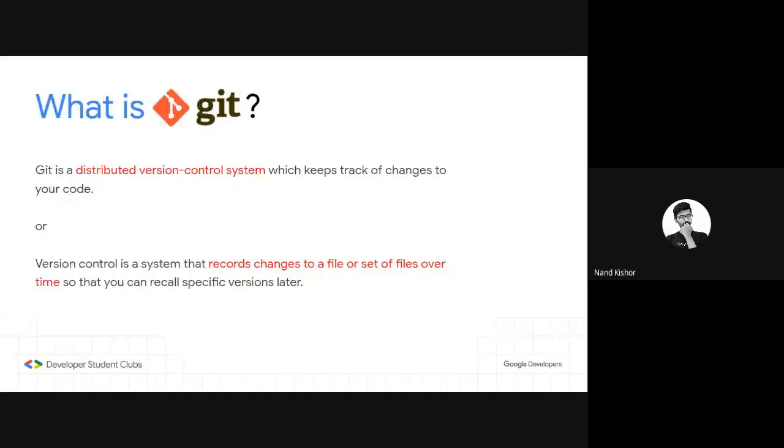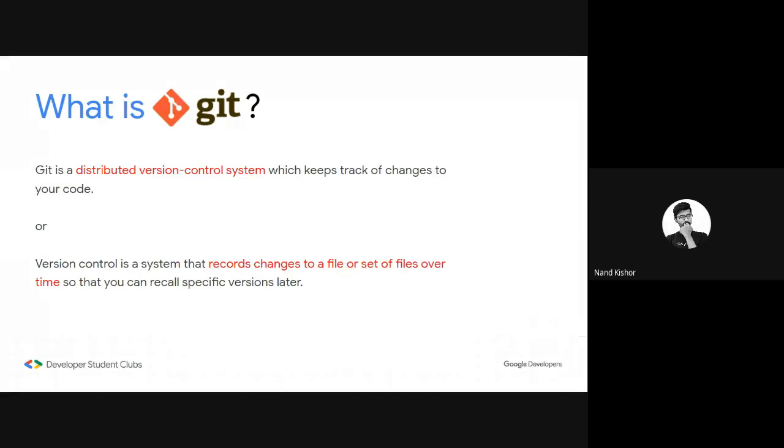So now start with Git. What is Git? Git is basically a distributed version control system which keeps track of changes to your code. I know you are a little bit confused about what this distributed version control system is. What Git basically does is, whenever you create a file, for example, let's say you created a file named index.html, and you changed some of your code and added that code to the Git repo, that Git repo will track all the changes you made over the period of time.